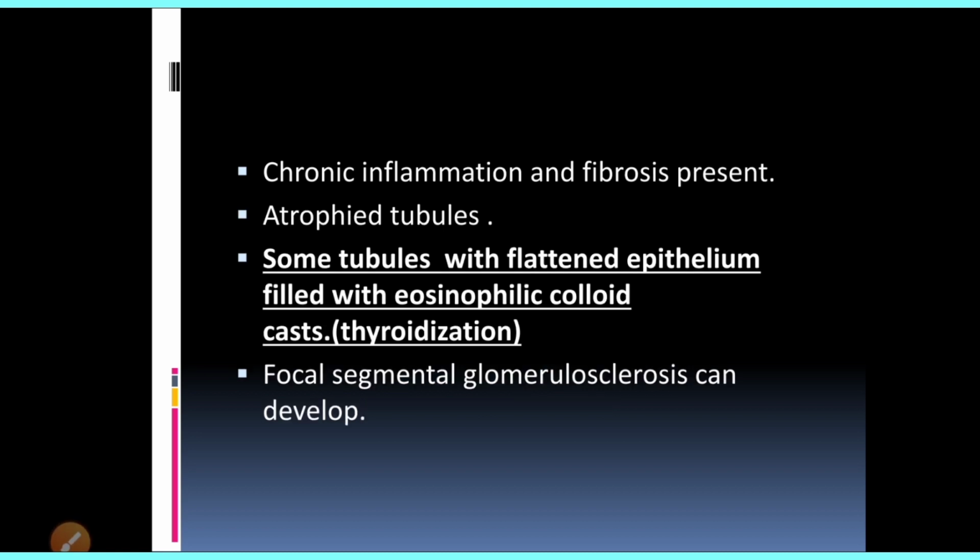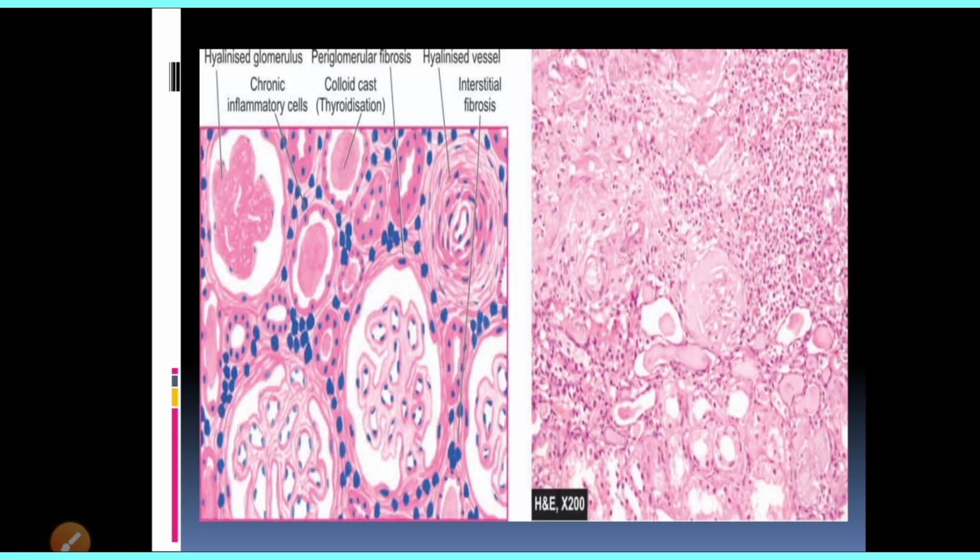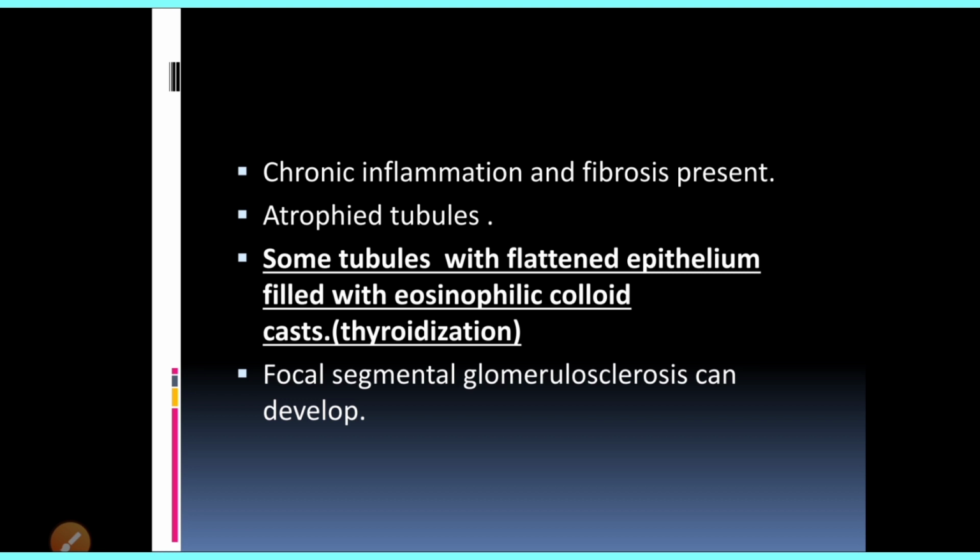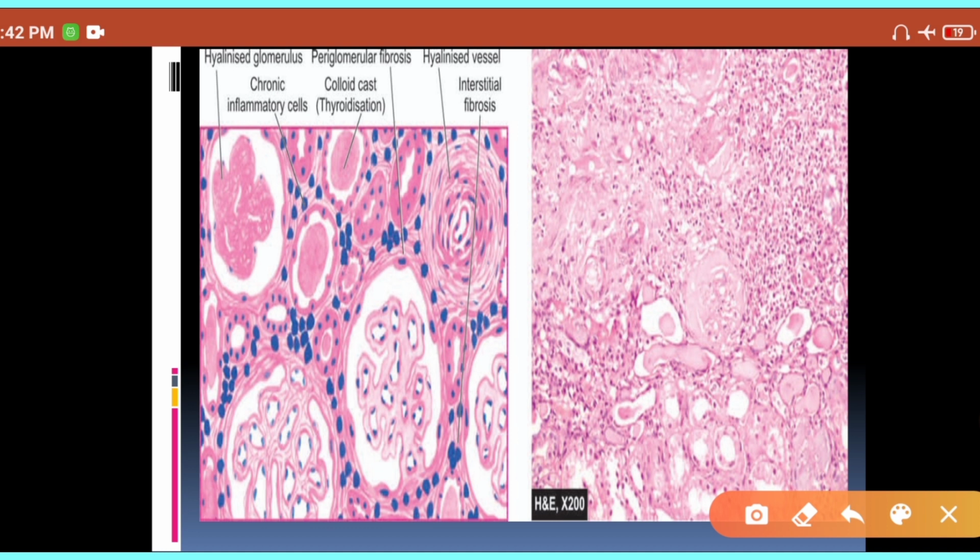Now if we look into the microscopic finding of chronic pyelonephritis, if you are examining it microscopically, then you will have chronic inflammation. That is the first rule. As it is chronic pyelonephritis, you have inflammation with lymphocytes and plasma cells. Now here there will be fibrosis as well. So you will have periglomerular fibrosis. You can see that you will have periglomerular fibrosis.